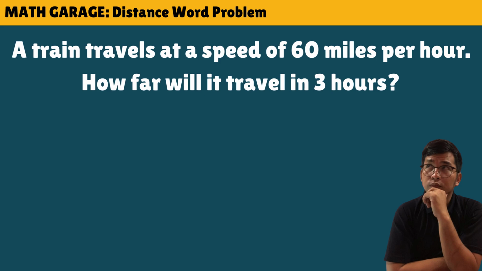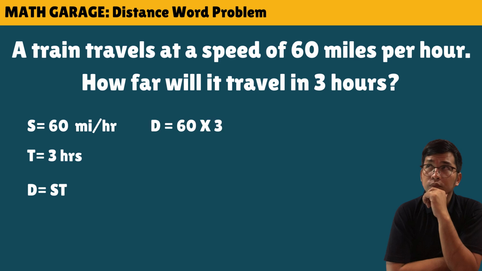So now let us write all the given values. For speed, we have 60 miles per hour. For the time, we have 3 hours. Then, substitute all the given values into our formula. Distance is equal to speed multiplied by time. So 60 times 3 is equal to 180. Therefore, the distance made by the train is 180 miles.